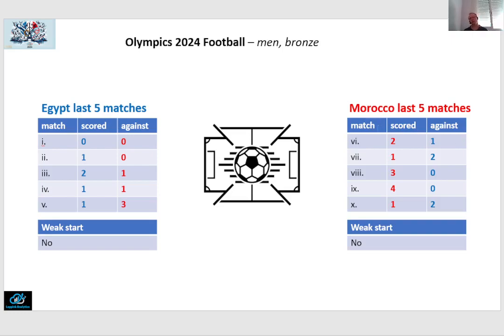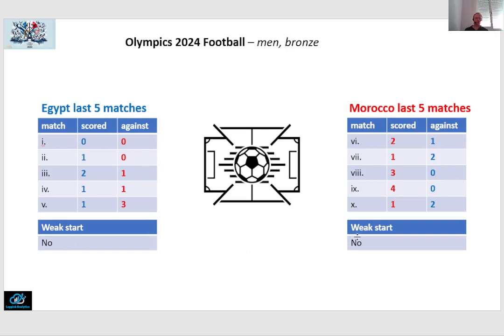While for Morocco I use the red numbers here, so the number of goals that they scored, as an indicator of the scoring potential of Morocco in this tournament, and the red goals that you see here against Egypt as the scoring potential of an opponent against Egypt in this tournament. So we get 10 numbers in blue in favor of Egypt and 10 numbers in red in favor of Morocco.